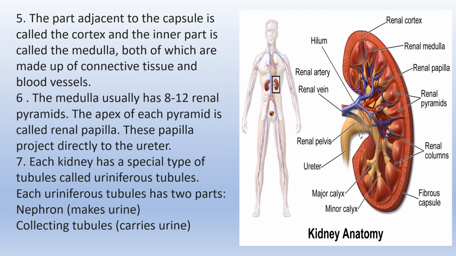The part adjacent to the capsule is called the cortex, and the inner part is called the medulla, both of which are made up of connective tissue and blood vessels. The medulla usually has 8 to 12 renal pyramids. The apex of each pyramid is called renal papilla. This papilla projects directly to the ureter. Each kidney has a special type of tubules called uriniferous tubules. Each uriniferous tubule has two parts: nephron, which makes urine, and collecting tubules, which carry urine.